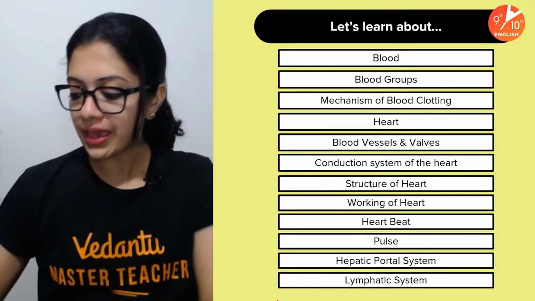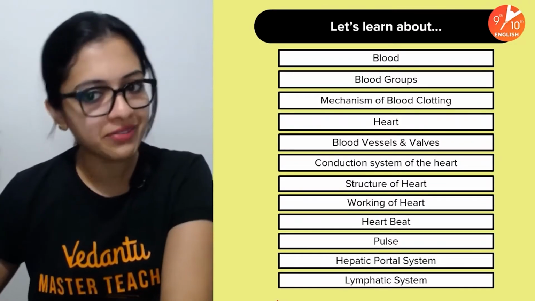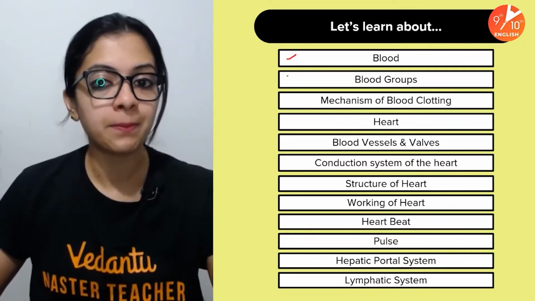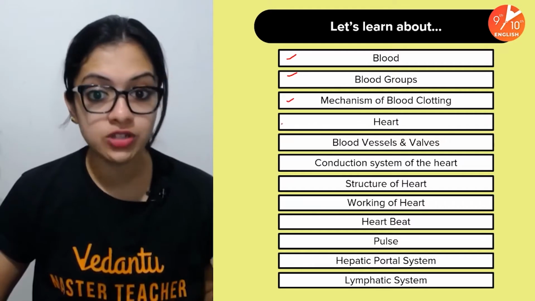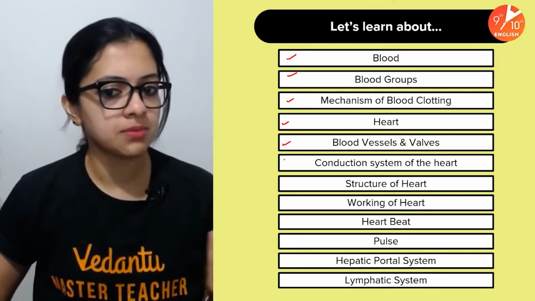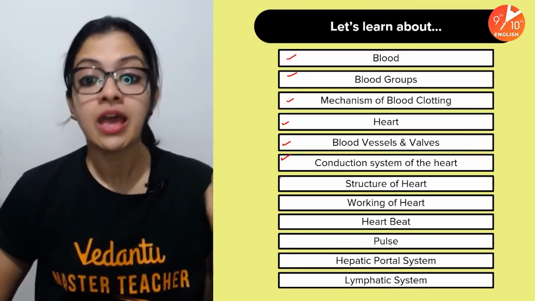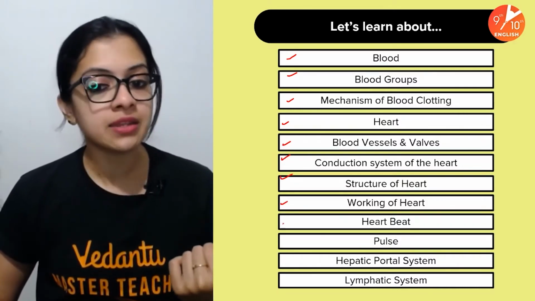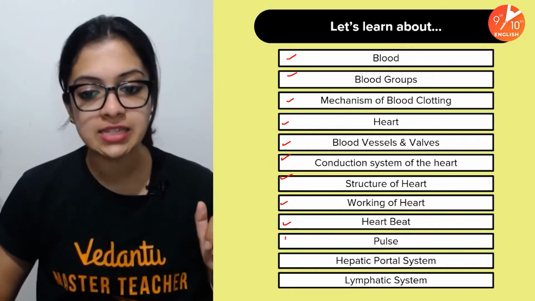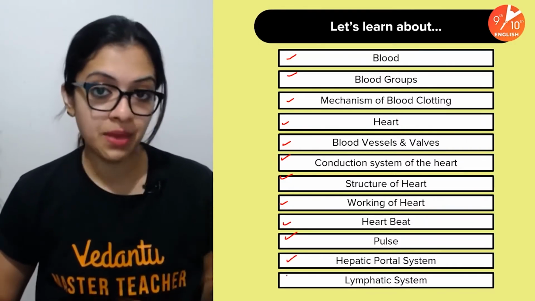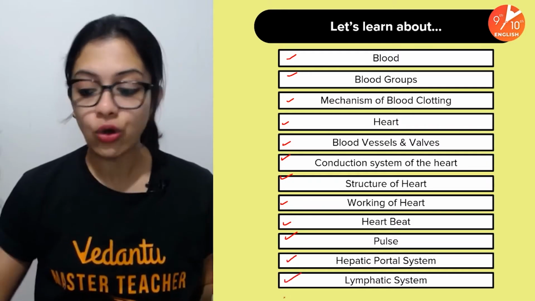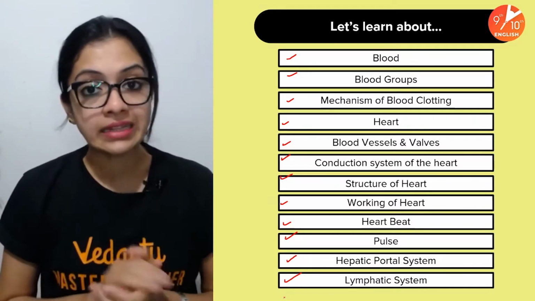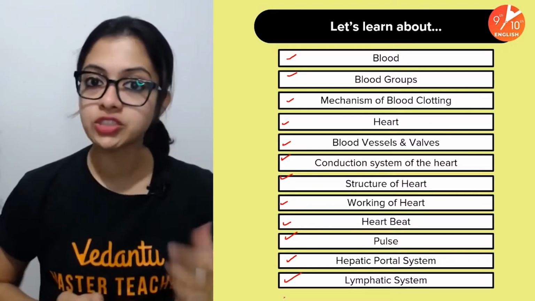Today we are going to be learning, or rather revising, about blood groups, mechanism of blood clotting, heart, all about the blood vessels and valves, the conduction system, structure of the heart, working of the heart, which is double circulation, and then we'll also talk about heartbeat, pulse, the portal system, hepatic portal system particularly, and also the lymphatic system. Of course, let's keep in mind that this is a discussion of the entire chapter in one shot.